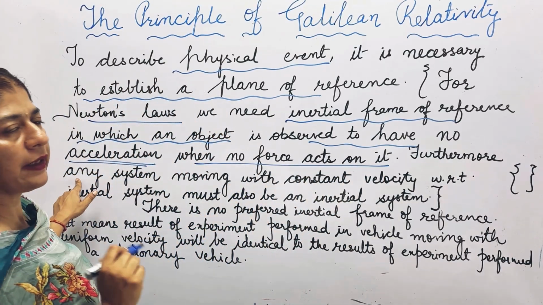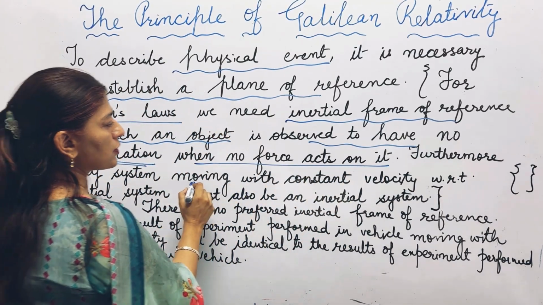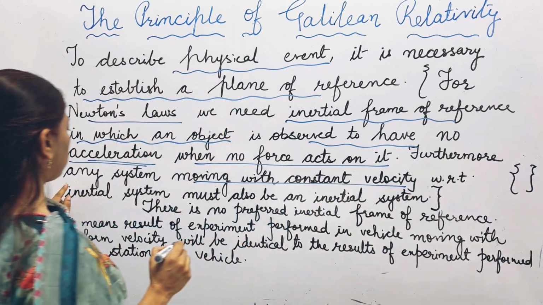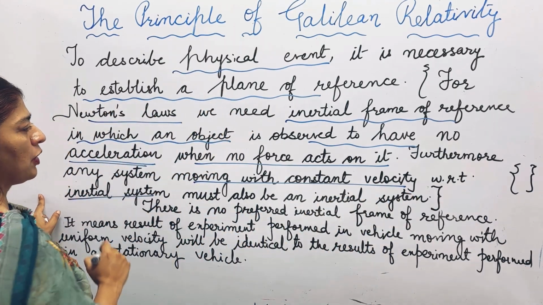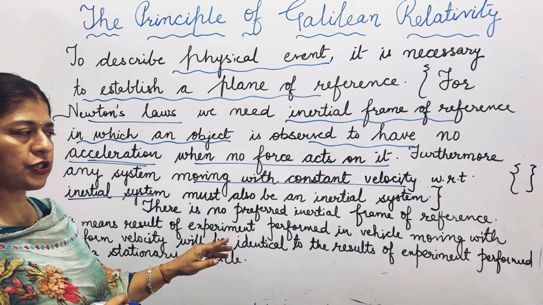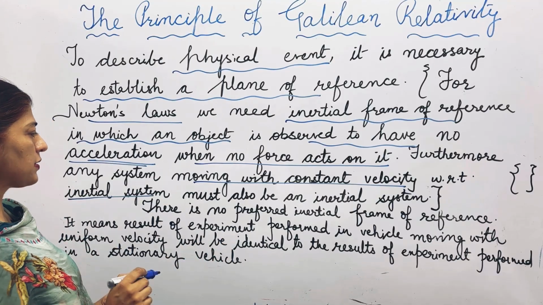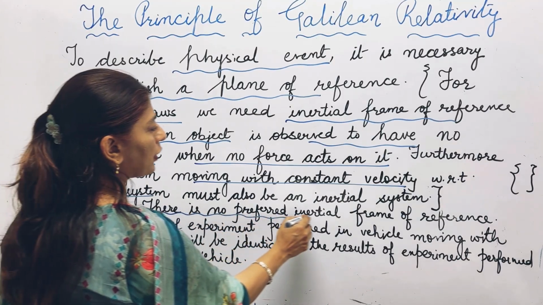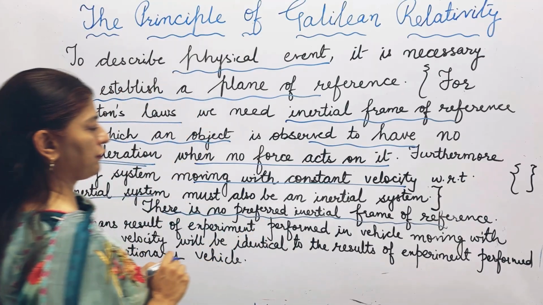Furthermore, any system moving with constant velocity with respect to that inertial system must also be an inertial reference. Hence, there is no preferred inertial frame of reference.